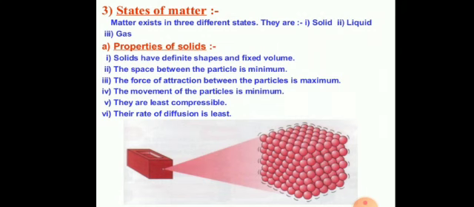Now, students, we will discuss the properties of solids. The first property is that solids have definite shape. Students, they do not change their shape even when put in different containers. You can imagine, take your pen in your hand, where you can keep your pen on the desk, on the bench, even in your pocket, wherever you keep, everywhere you'll find the shape of the pen is the same. So from this we have concluded that it has a fixed shape.